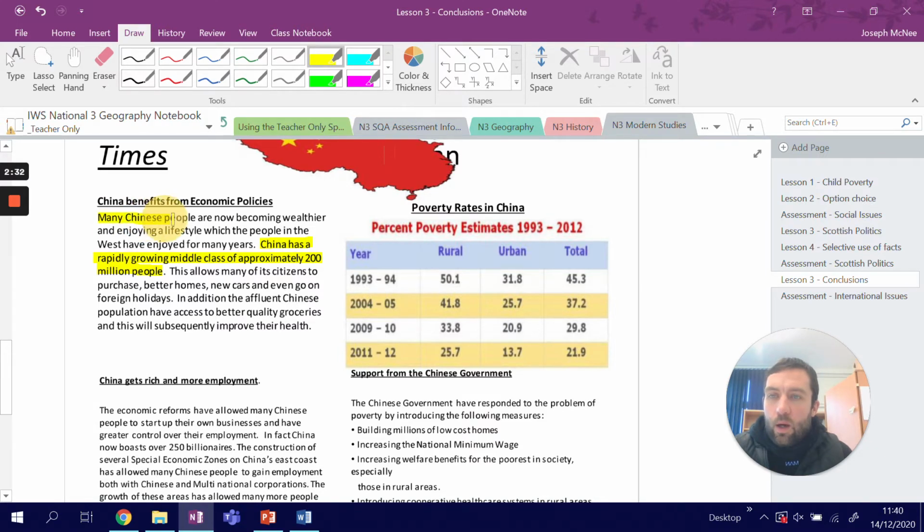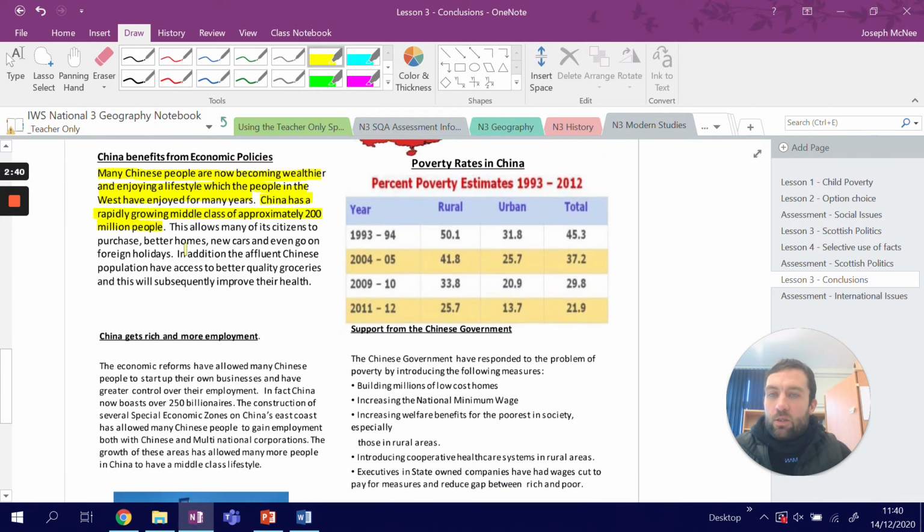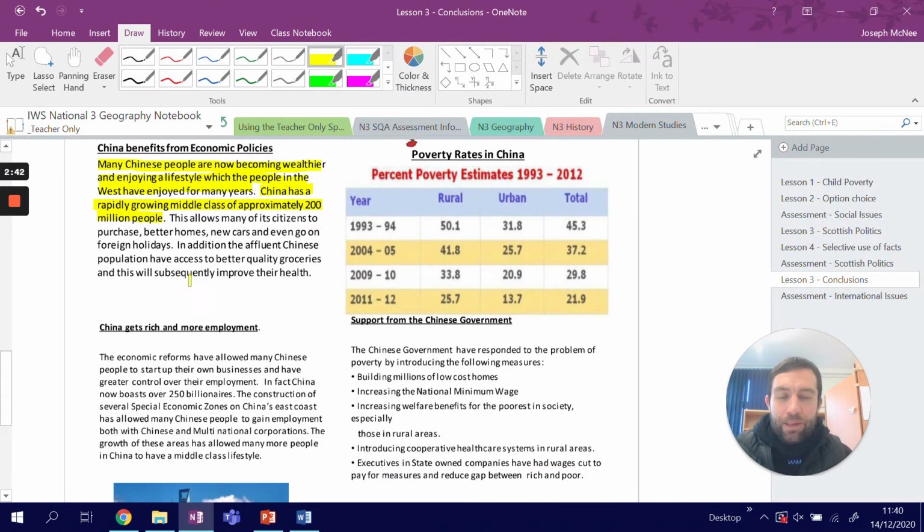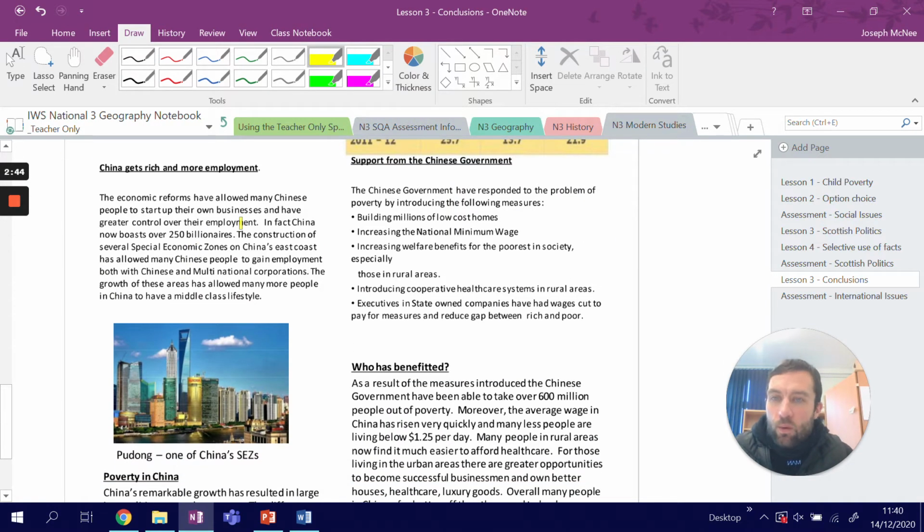That also could talk about poverty rates, because if you're rich, you're less likely to be in poverty. So the economic reforms made China start to get control over unemployment. Not many people can be in poverty. There's 250 billionaires.